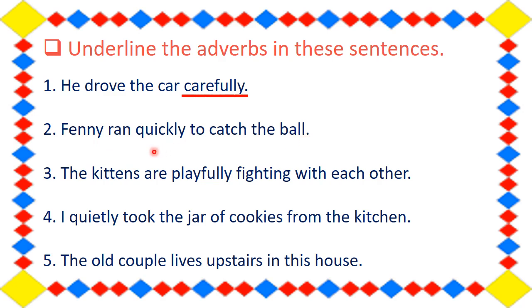So, how did Fanny run? Ran quickly. So, quickly is the adverb in this sentence. Next, the kittens are playfully fighting with each other. So, how are the kittens fighting with each other? They are fighting playfully, right? So, playfully is the adverb here.